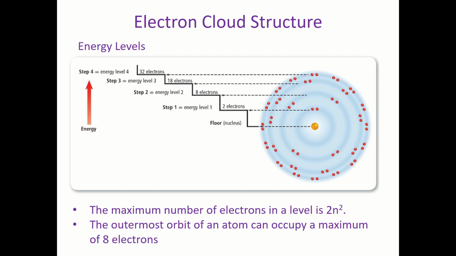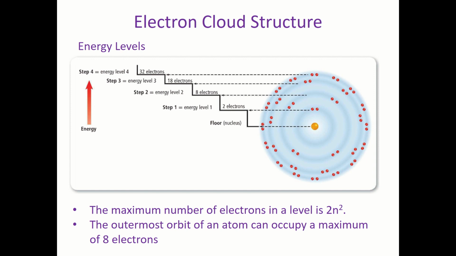For the first energy level, put n equals 1, so it becomes 2. The second becomes 8, the third becomes 18, and if I put 4, 4 squared is 16 times 2, that would be 32 electrons.